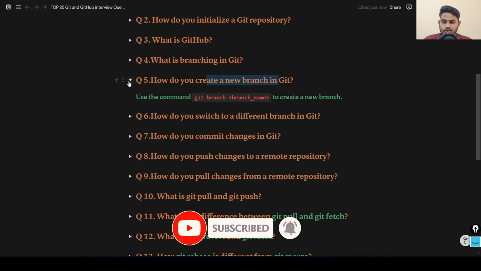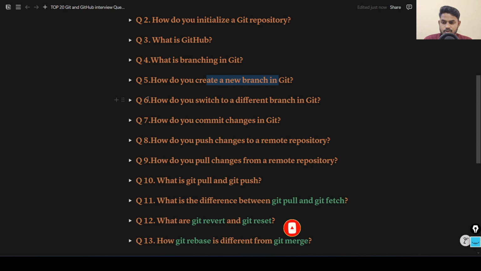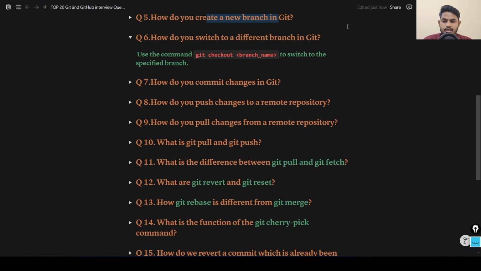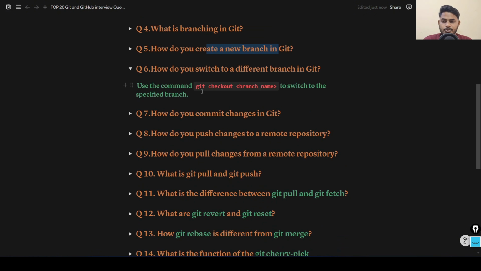Let's move to the next question: how do you switch to a different branch in a Git repository? To switch from one branch to another branch in a Git repository, just use git checkout, then the branch name. Just hit the command git checkout and the branch name, then you will be able to switch from one branch to another branch.